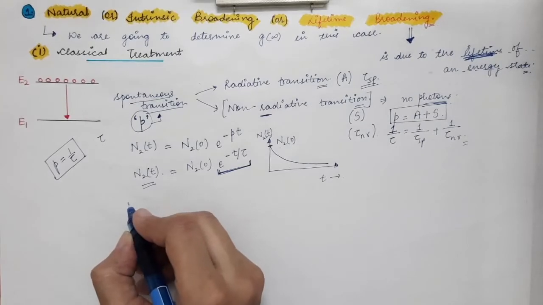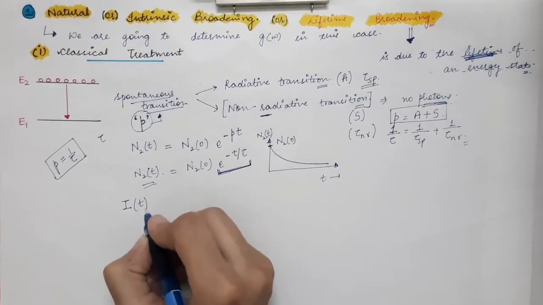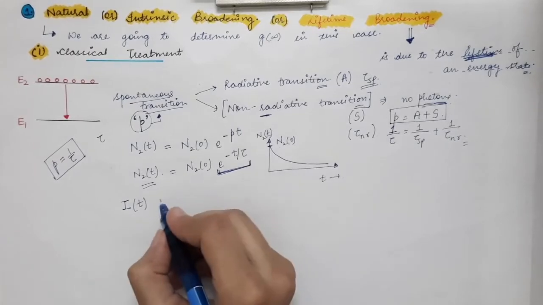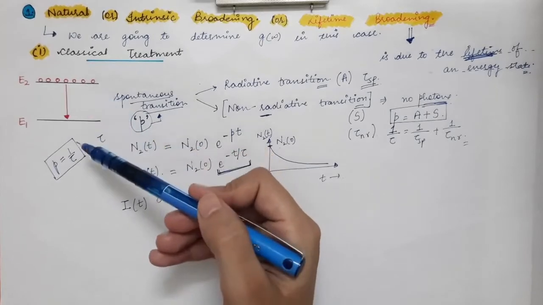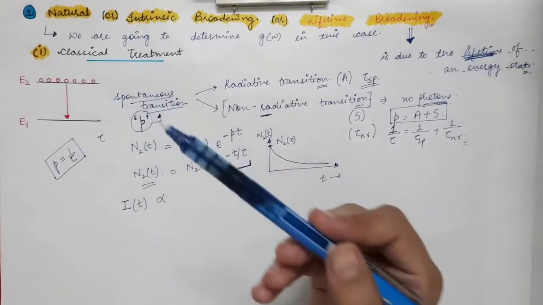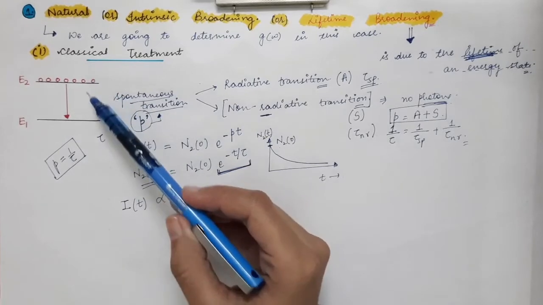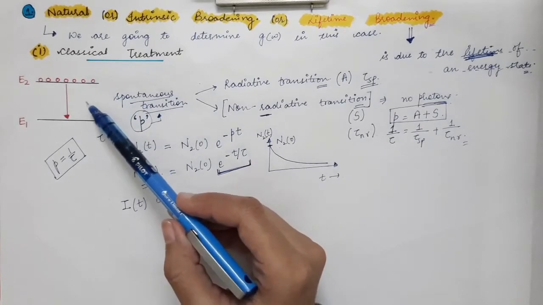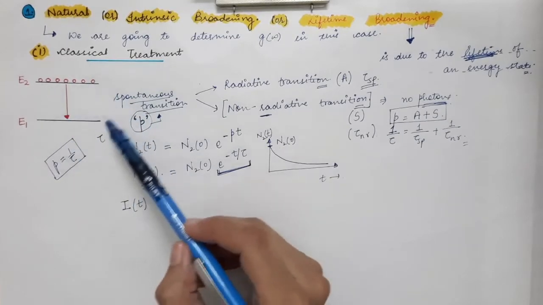As we know, the intensity of the light at any time t depends upon the rate of downward transition. The greater the rate of the downward transition, the greater the intensity of the light emitted from this particular system.